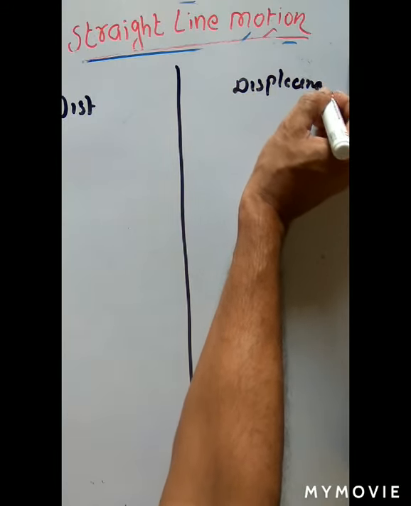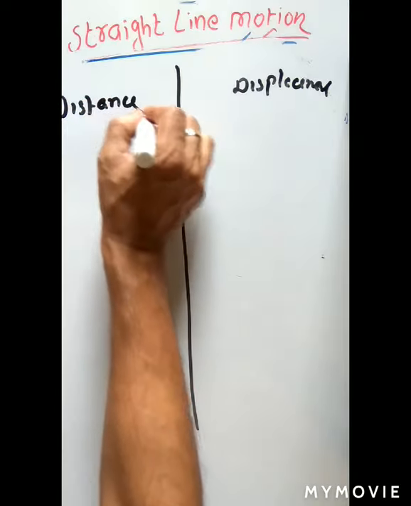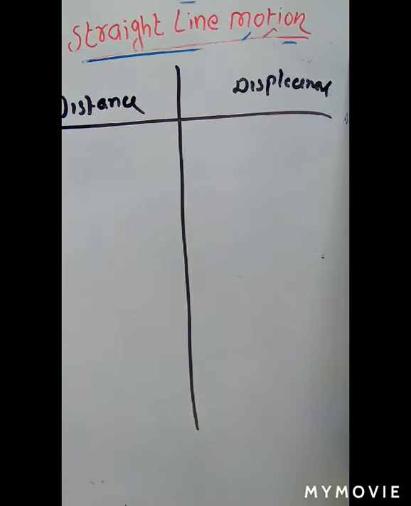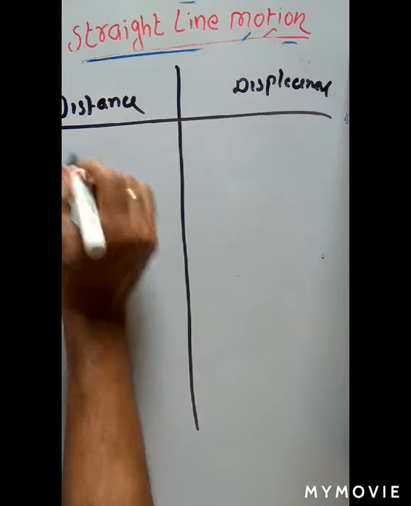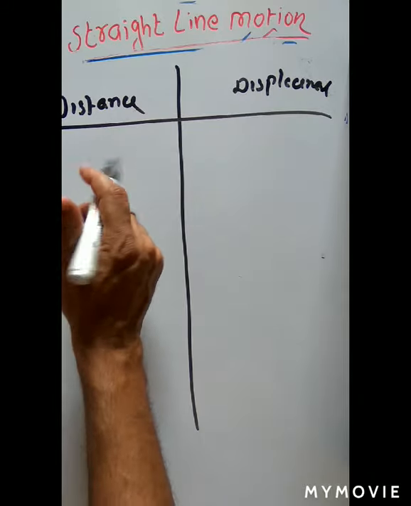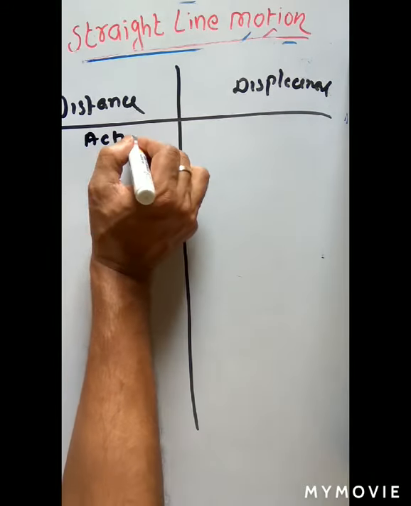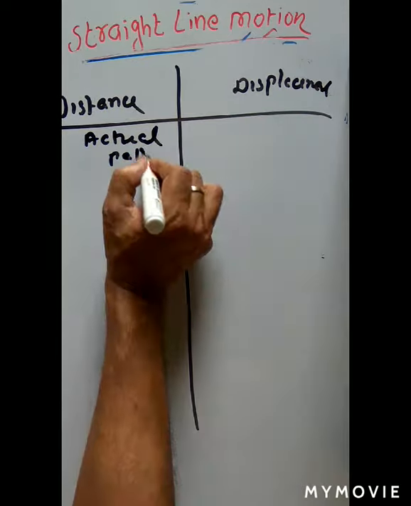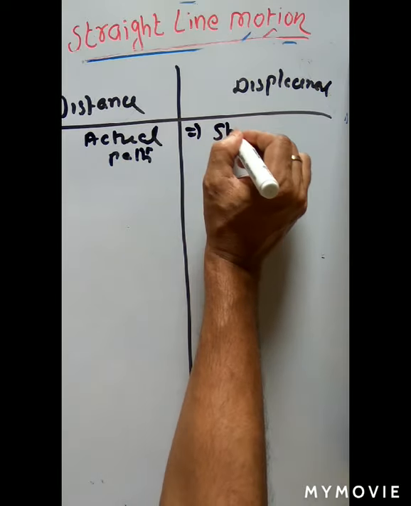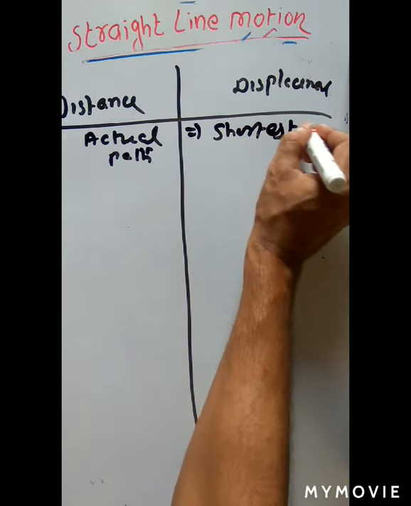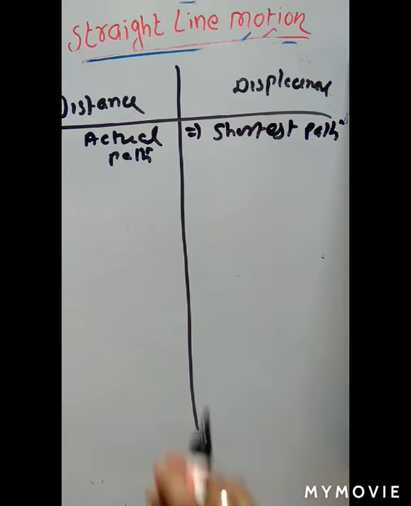You may write on your note, always make a note from this video lecture, just pause and write the note. So what is distance? I have already told, I am just giving it briefly. Distance is actual path covered. And displacement is what? Shortest path between the initial and final point.